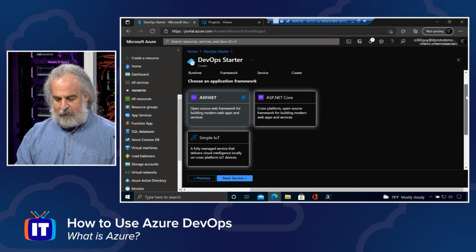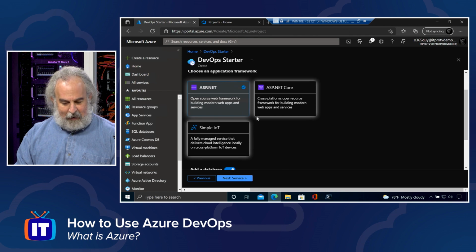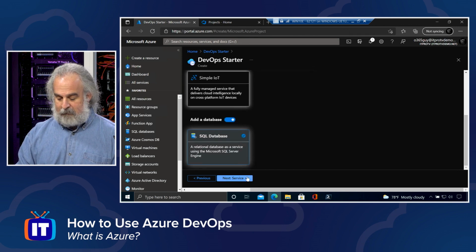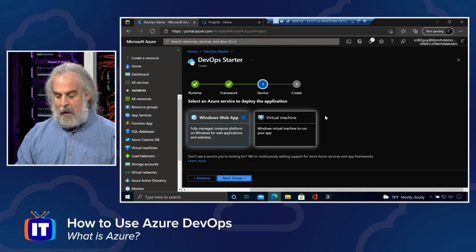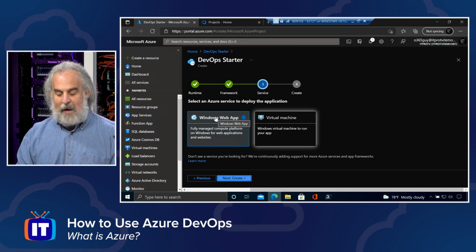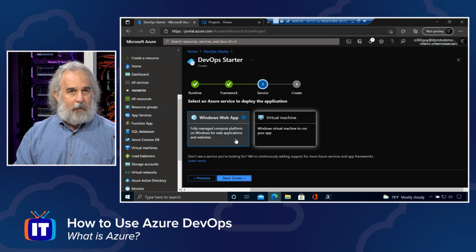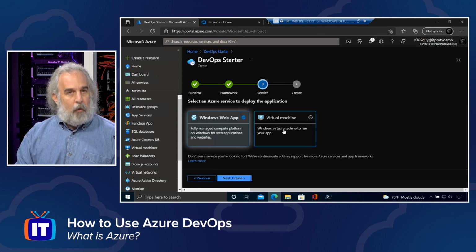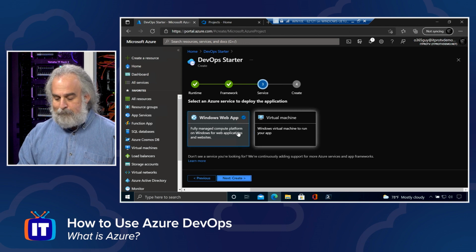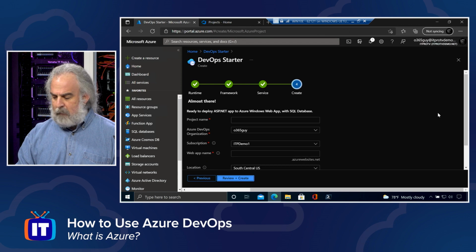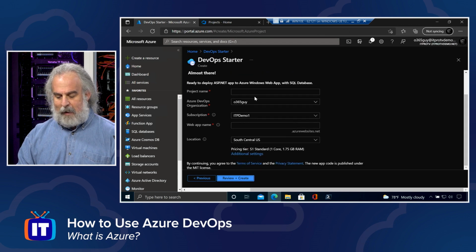So I can set this up and I can modify as needed ASP.NET, ASP.NET Core IoT in the case of Microsoft. And then I could specify where that Azure service will deploy the application, either as a Windows web app or to a virtual machine. Make those choices, and again, just choose how you want to do this. Click Create. We then have to provide some information here.